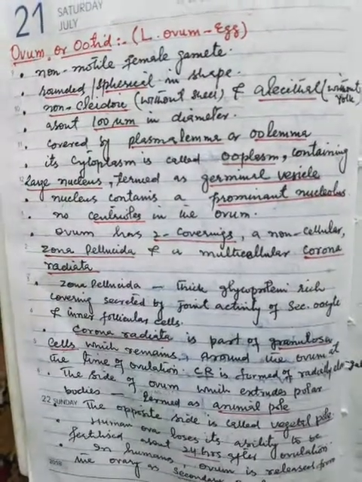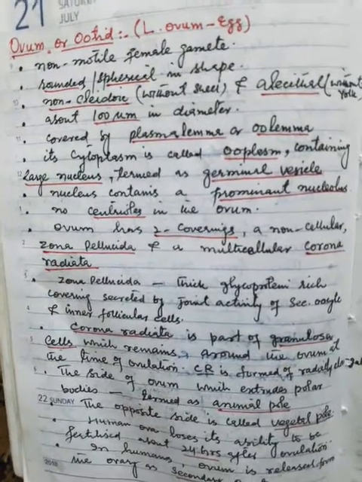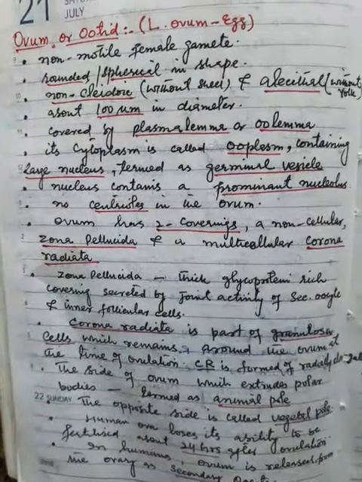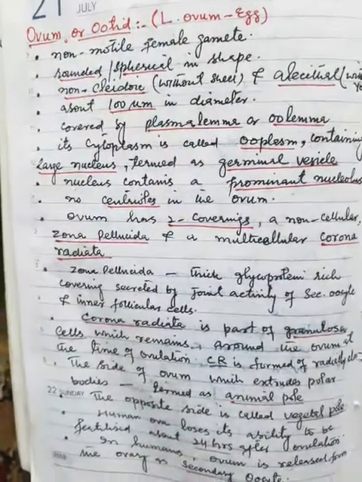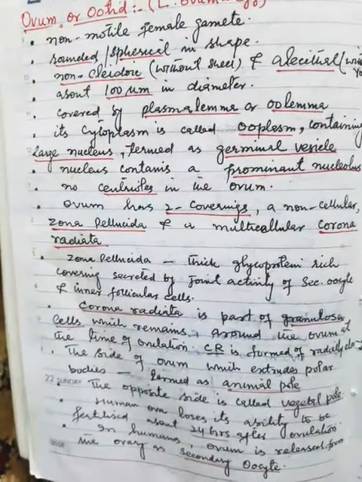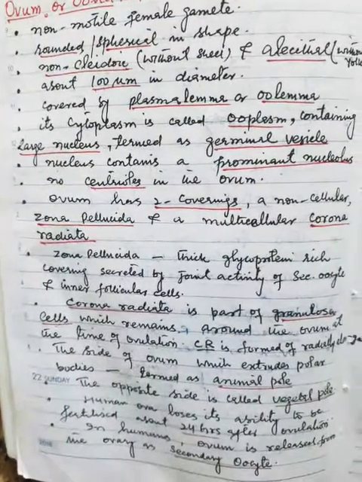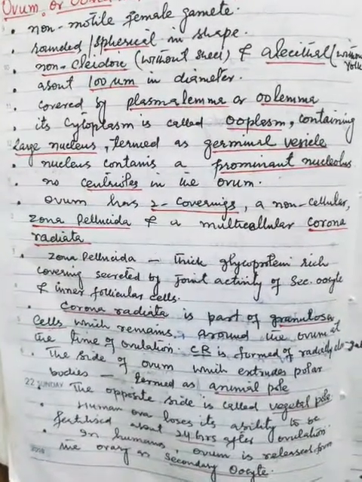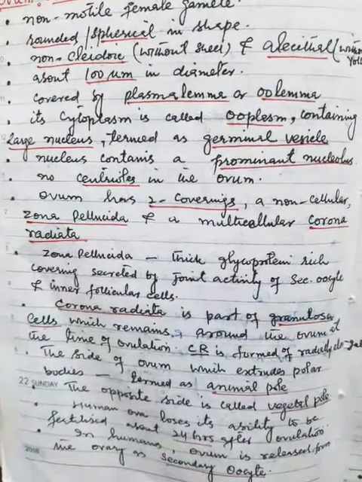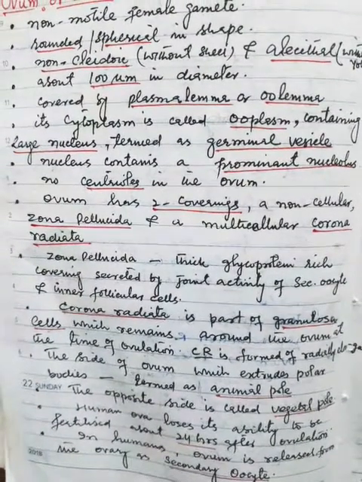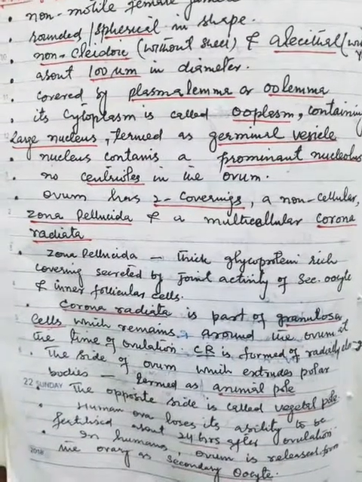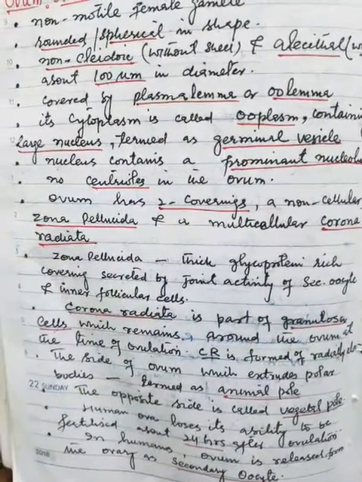Zona pellucida is the thick glycoprotein-rich covering secreted by the joint activity of the secondary oocyte and inner follicular cells. Corona radiata is part of the granulosa cells which remains around the ovum at the time of ovulation. Corona radiata is formed of radially elongated cells.